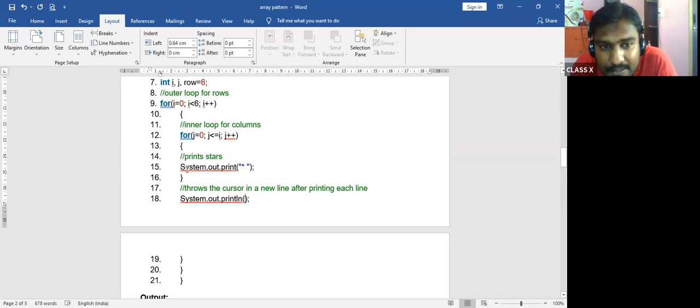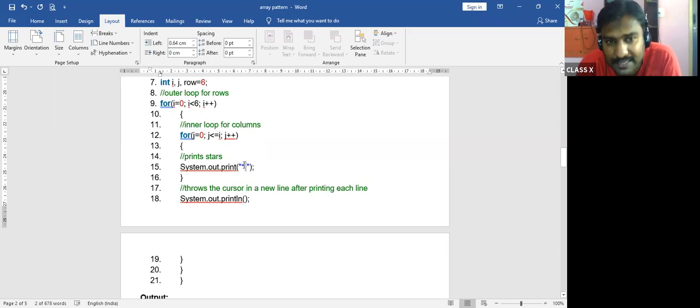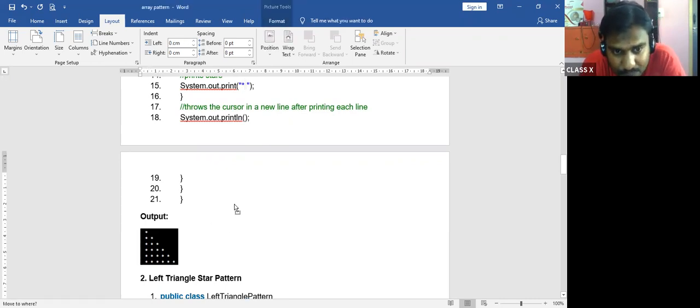But here, see, you can see System.out.print. Print means you'll print there only. What to print? Star. But after printing 1 star, after printing 1 looping statement, the cursor should come down to the next line. I'll show you the output now. See here, first one is 1 star.